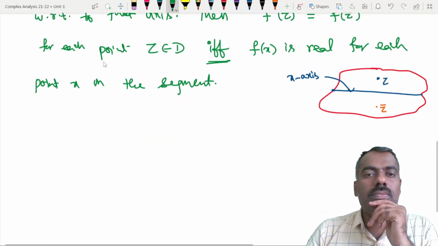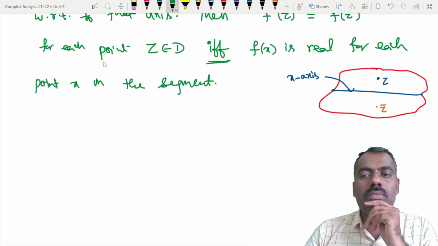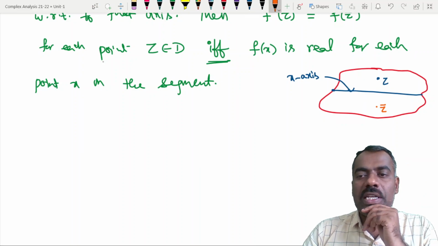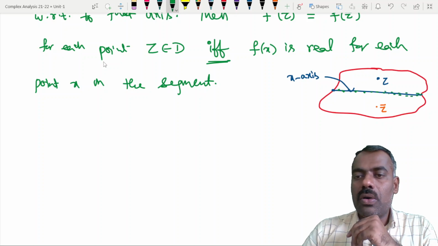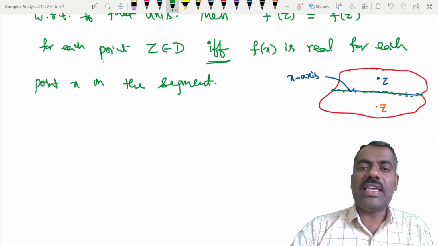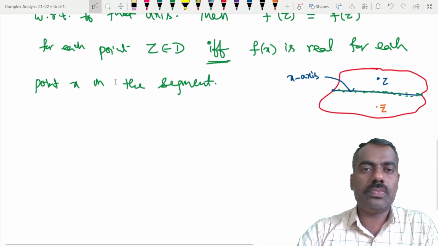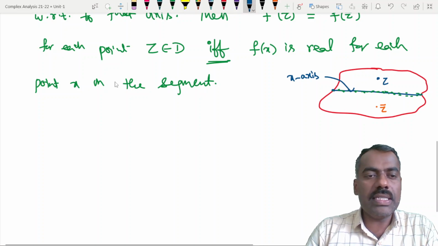That means at all these points, only on this line, if your f is real, then we can say that this identity is true. Okay, so let's prove this.